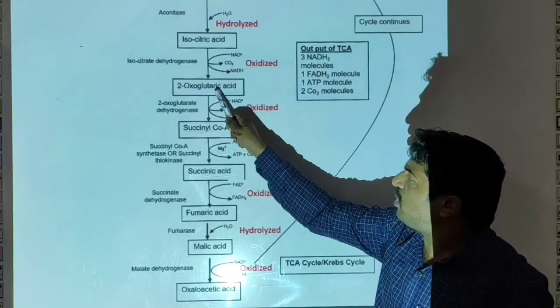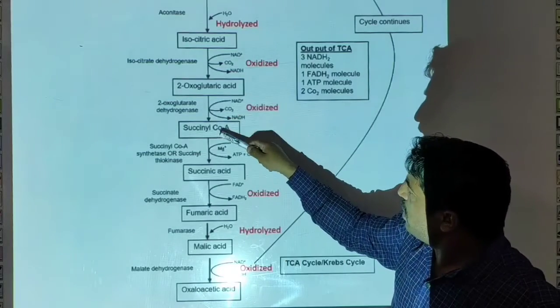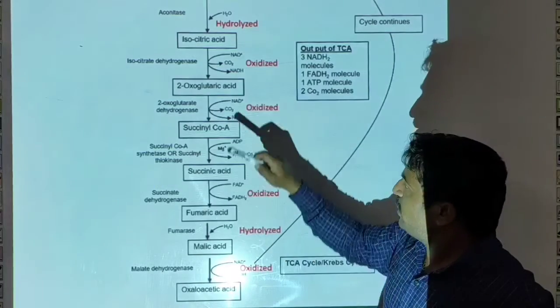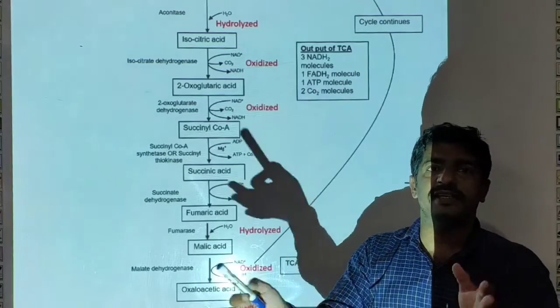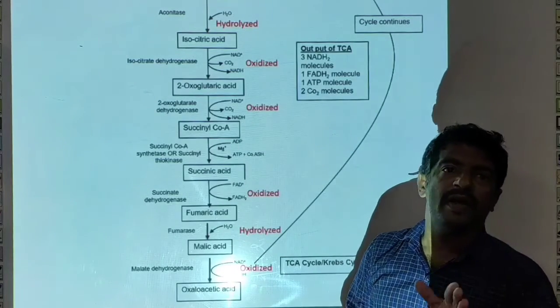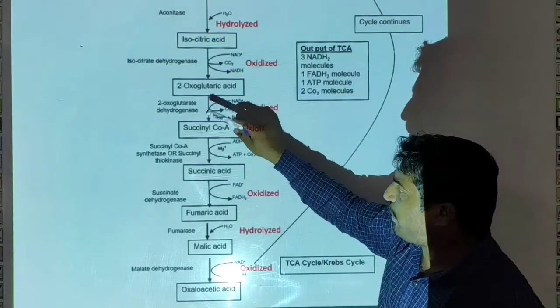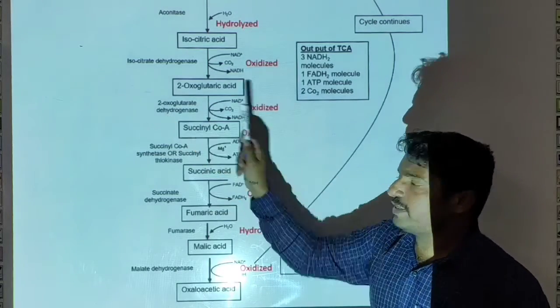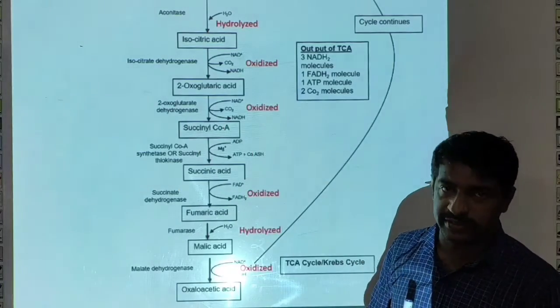Now the 2-oxoglutaric acid formed in this reaction undergoes oxidation. In this oxidation, again 1 molecule of carbon dioxide is released with the formation of 1 molecule of reducing power NADH2. This oxidation takes place in the presence of enzyme 2-oxoglutarate dehydrogenase.